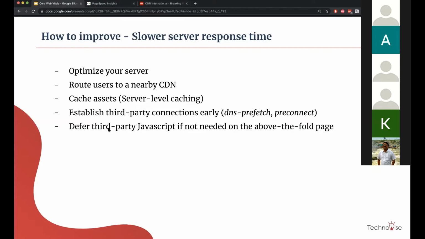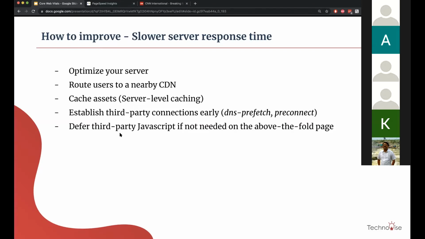And the second one is deferring third-party JS. So this is a little bit of a tricky one, because you would have to find out which is the JS that you don't need on this above the fold page. And you would have to divide this JS and chunk it into different JS chunks and then load them.